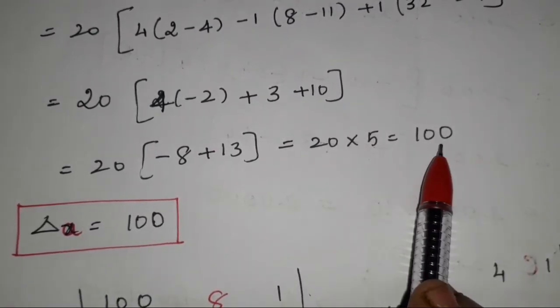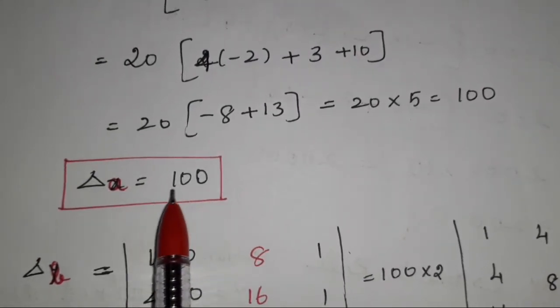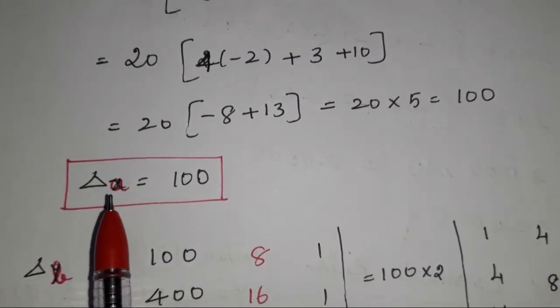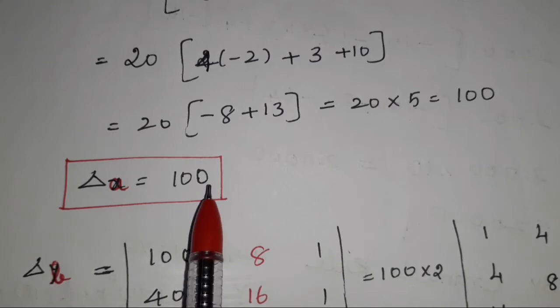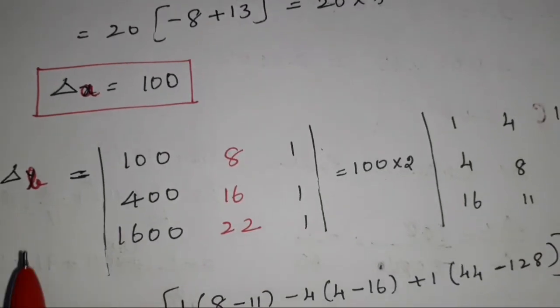20 into 5 is what? 100. Therefore, delta A equals 100. Don't write X, Y, Z because the given question is for ABC. So find delta A. Similarly, afterwards you find delta B.